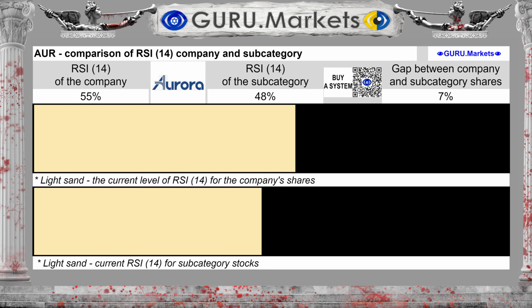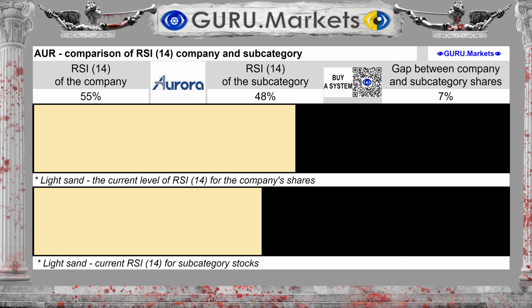Technical indicator RSI, 14, shows a level of 55% for the company Aurora Innovation Inc. In the subcategory, the RSI level, 14, is approximately 48%.